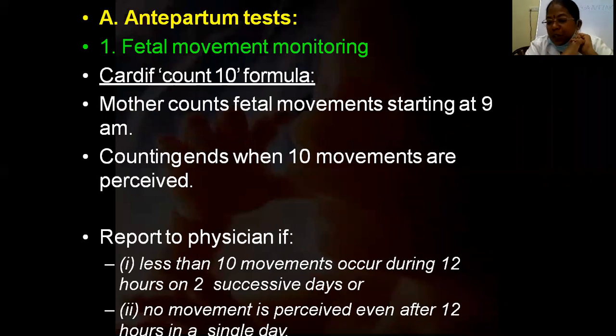So how do you do the fetal monitoring? A loss of fetal movements is commonly followed by the disappearance of the fetal heart rate within the next 24 hours. They have found that when the lady is not perceiving fetal movements at all, usually within 24 hours the fetal heart rate also goes. So when she comes with the complaint that she is not perceiving fetal movements, we should be very vigilant. We should auscultate with the Doppler also, and first we should counsel the patient. She will be very worried, so our counseling is very important.